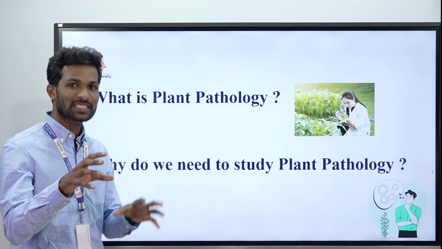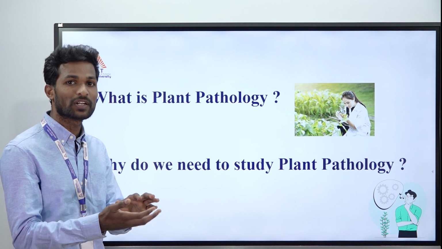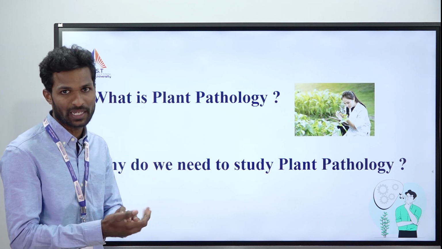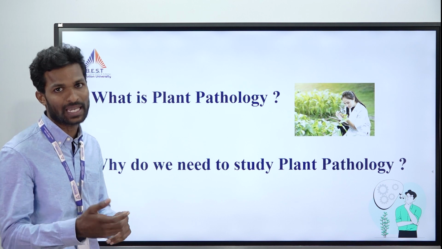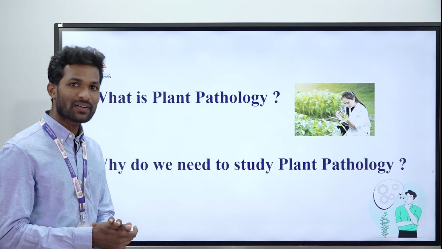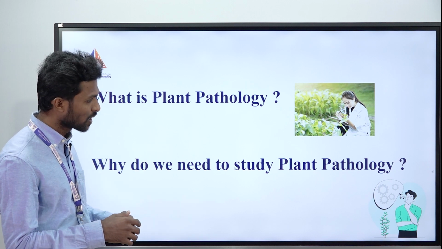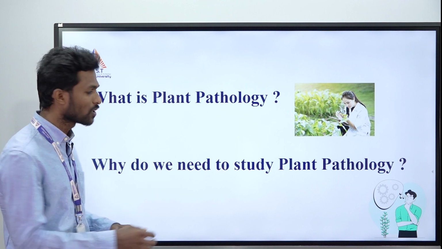If plant diseases affect crops, what will happen? The availability of food will go down. If the availability of food goes down, the price will automatically increase. So only people who have money, who can afford the food, can buy it. If they can't, what will they do? They will starve and die one day, right? So I will tell you about so many epidemics, plant diseases which caused severe epidemics.